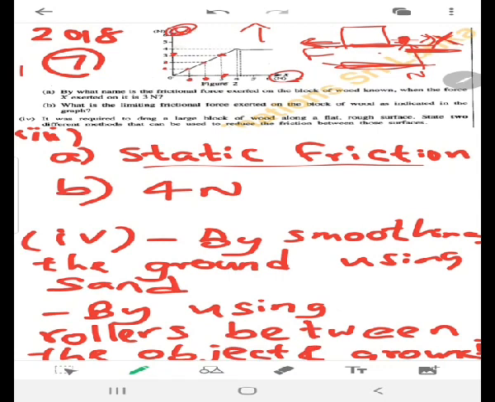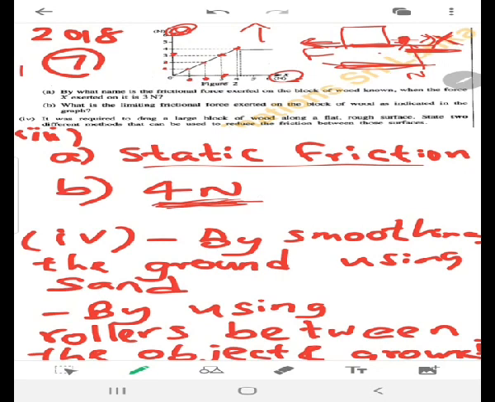The maximum frictional force. Out of this F, you go to the maximum point where the F is there, that is 4 newtons. That is called the limiting frictional force. So we can say that it's 4 newtons. The maximum frictional force is also called the limiting frictional force. So that is 4 newton, and make sure you write the units. Without the units, the answer will not be acceptable.